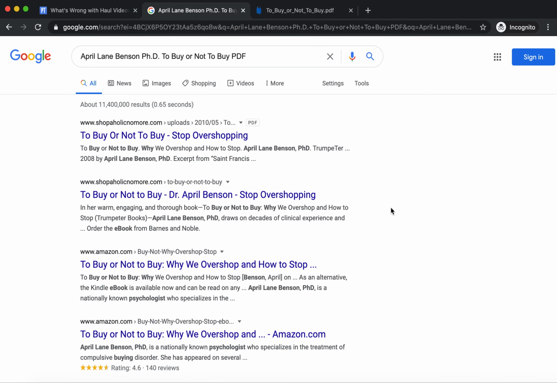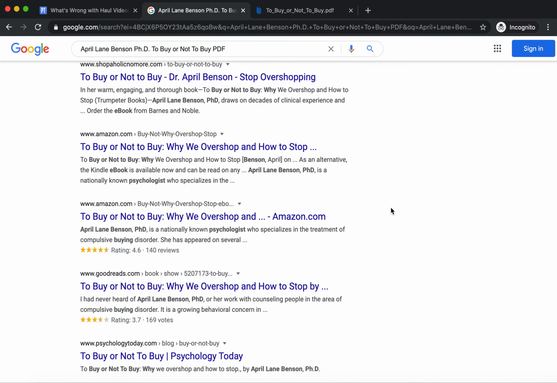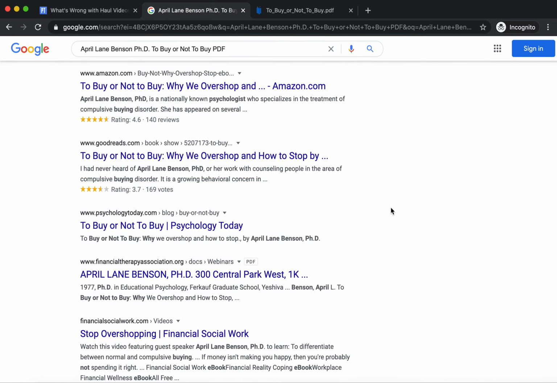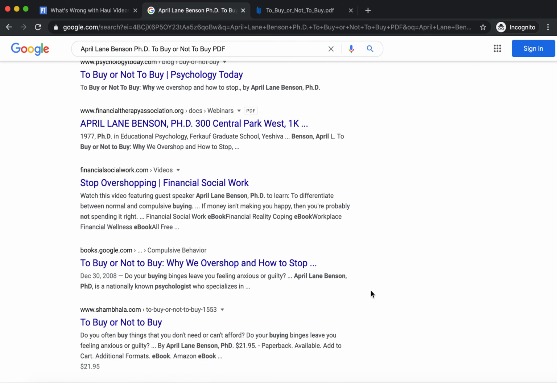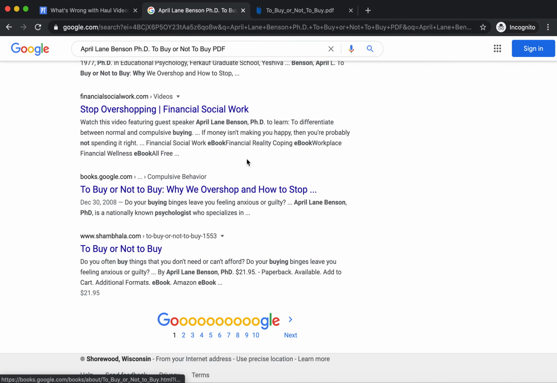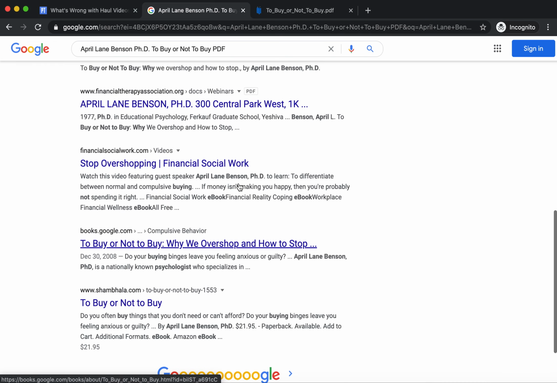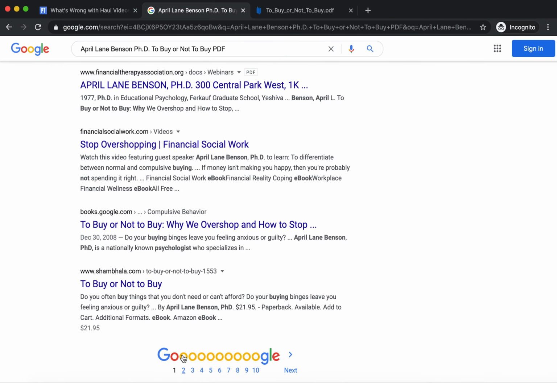If we go back, we can see if there are a couple of other things that we could find. It looks like there are some related sources to "To Buy or Not to Buy" on Google Books, which is the same book that we've already looked at.